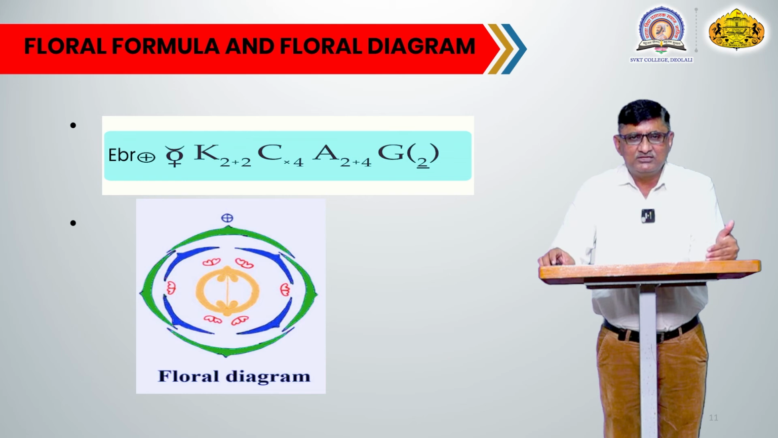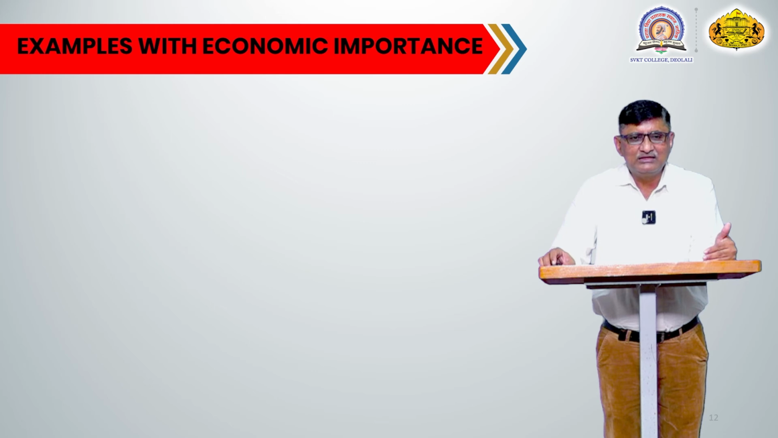Inside this whorl you can see the 6 stamens, they are free, and of these 6 stamens, 4 are forming one group and the remaining 2 are forming another group. This is the representative floral diagram of this particular family.